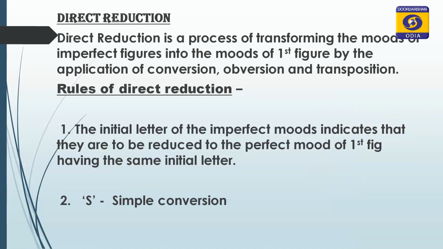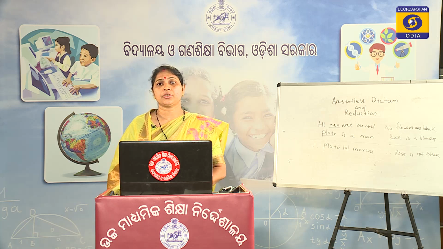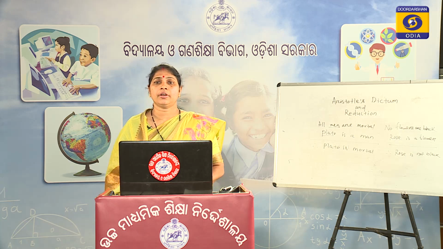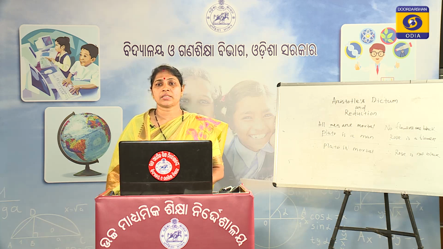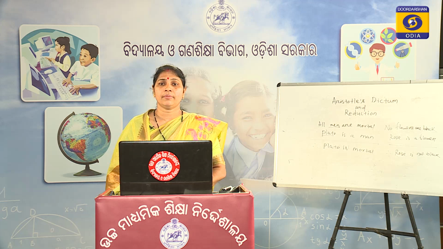So here in direct reduction, what will we do? Here we reduce, we transform, we change the imperfect moods of three different figures, second, third and fourth figure, into the valid mood of first figure by the application of conversion, aversion and transposition, so that we can reduce the imperfect moods into the perfect mood of first figure.